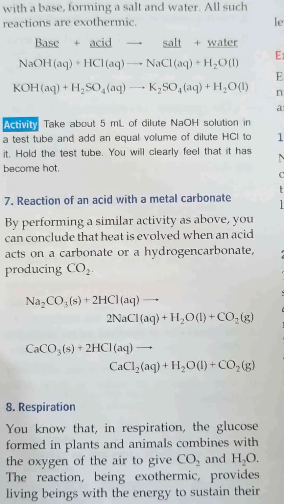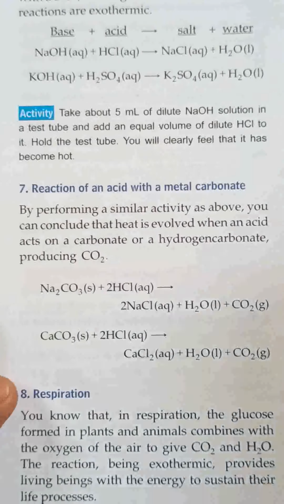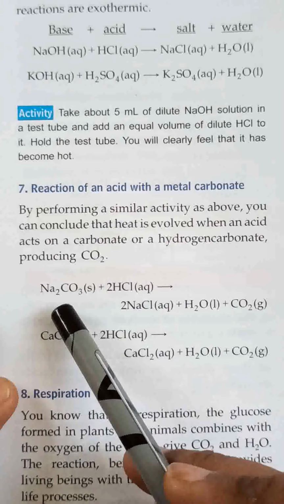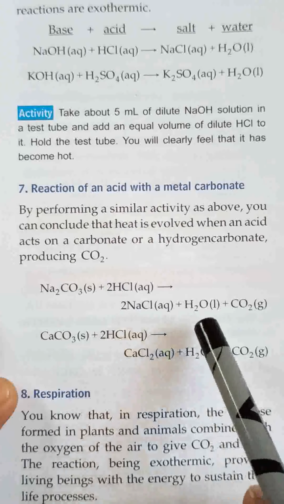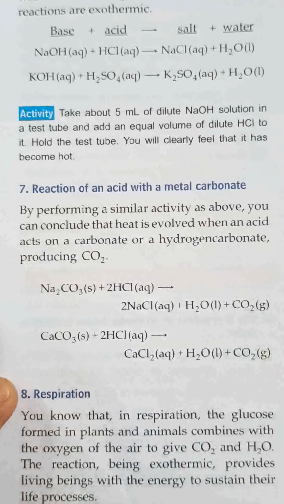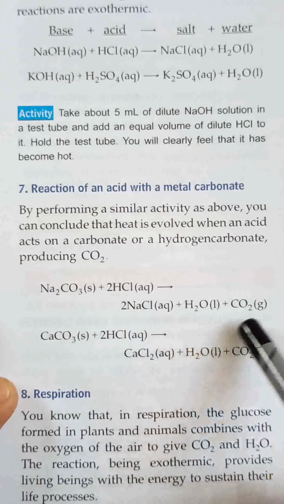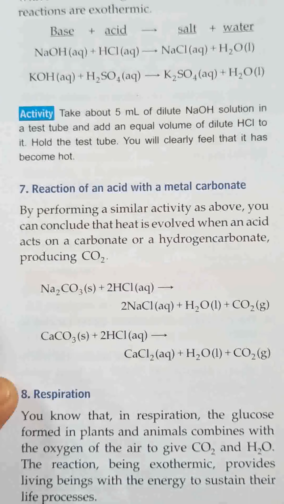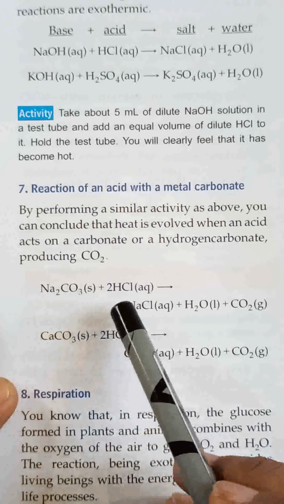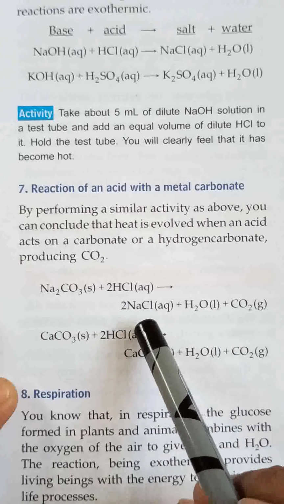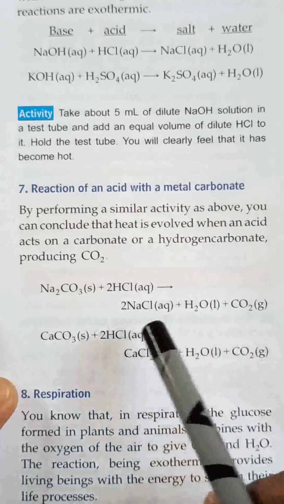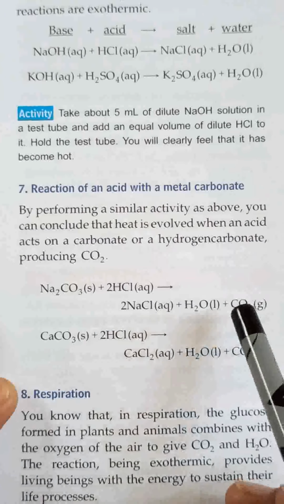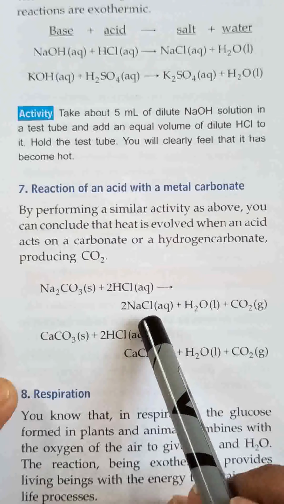Reaction of an acid with a metal carbonate. You know, metal carbonates react with acid to form three things: salt, water and carbon dioxide. In all cases the salt will be different, but carbon dioxide and water will always be there. See, sodium carbonate reacts with HCl to form salt, sodium chloride. Water and carbon dioxide will always be there, these two products are always there. You have to take tension of the salt.